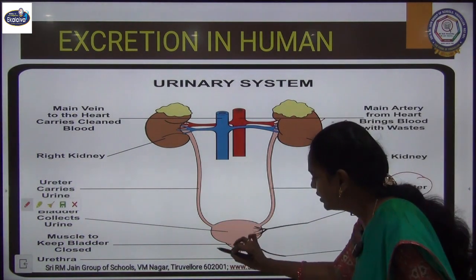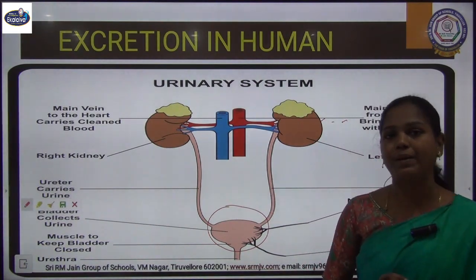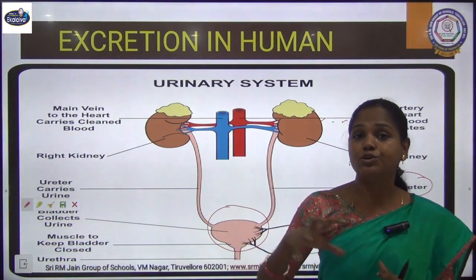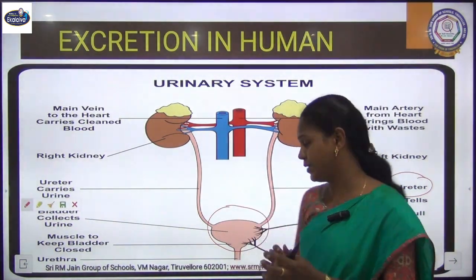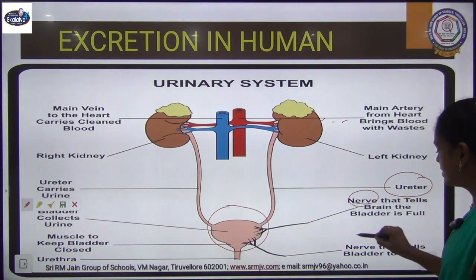This bag-like structure we call the urinary bladder, where the urine secreted out of a kidney is stored for some time. When it is filled, you can see that the bladder is connected with nerves.